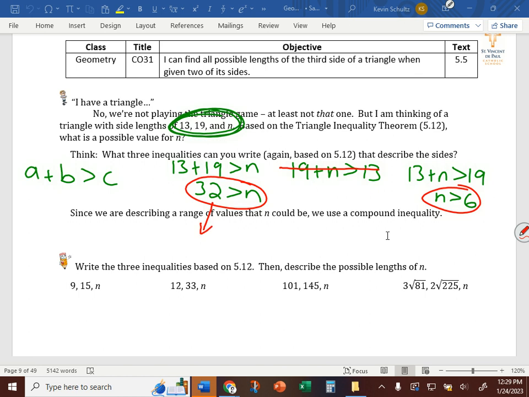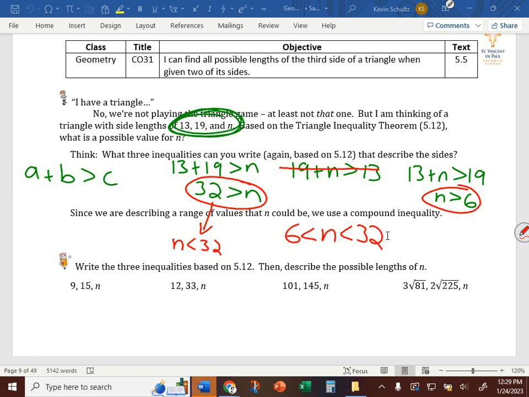Right, if 32 is greater than n, n has to be less than 32. Why do we have to write it that way? Because n has to be greater than 6 and less than 32. We know that n has to be between 6 and 32, don't we?